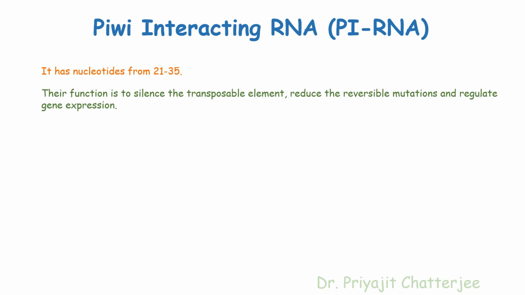Last but not the least is the PIWI-interacting RNA, which is also called piRNA. Now what is PIWI? PIWI is basically a type of regulatory protein responsible for stem cell and germ cell differentiation. This protein has an RNA binding site on which this piRNA binds. Their function is to silence the transposable element. They reduce mutations, and after all they regulate the gene expression.